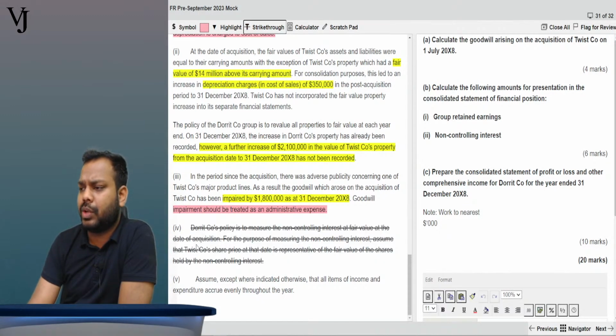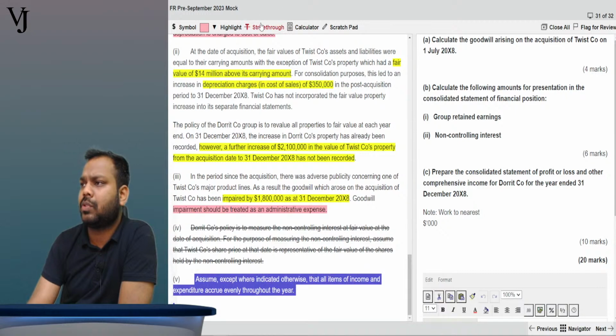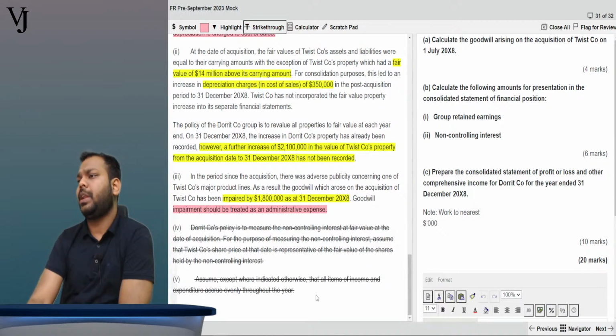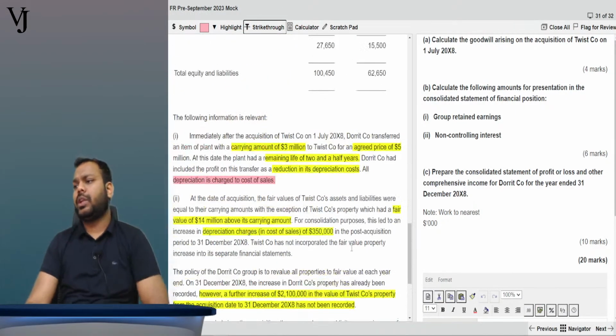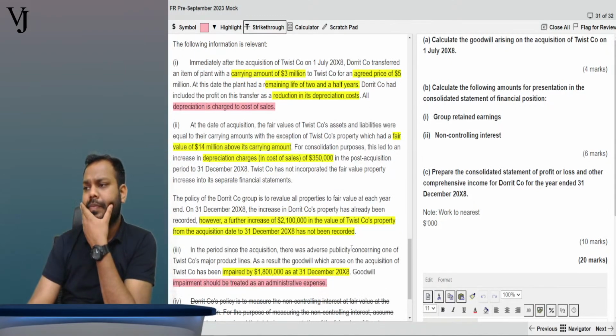Assume, except as indicated otherwise, that all items of income and expenditure accrue evenly throughout the year. We don't need this also. Let's remove this. Tell me now, is the question clear now?